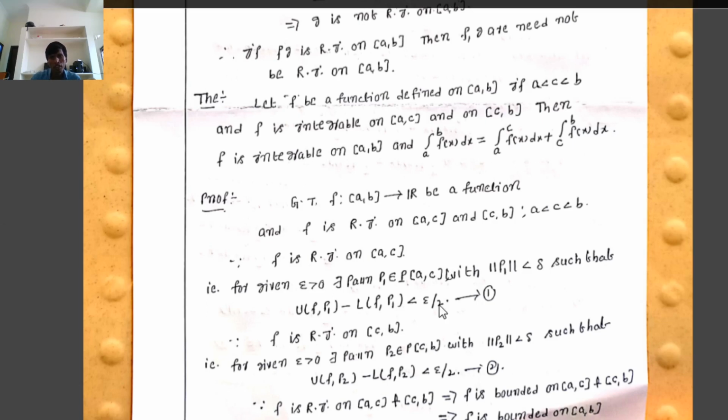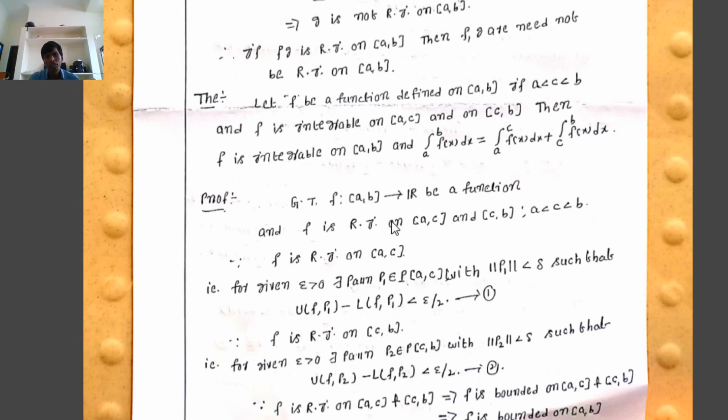Okay, we are given that f is a function defined on the closed interval [a, b], that is, f from [a, b] to R is a function, and f is integrable on the closed interval [a, c] and on the closed interval [c, b]. That means f is Riemann integrable on [a, c] and f is Riemann integrable on [c, b], where a < c < b. That is, f is Riemann integrable on the subintervals [a, c] and [c, b] of [a, b].